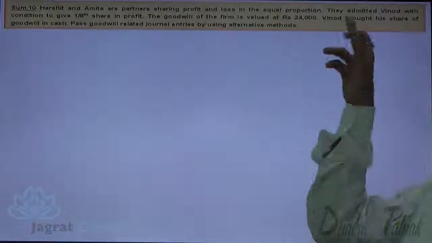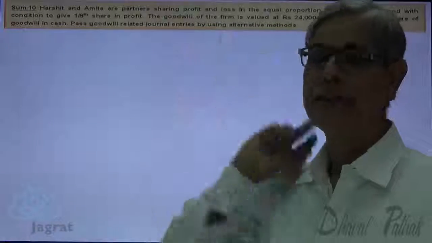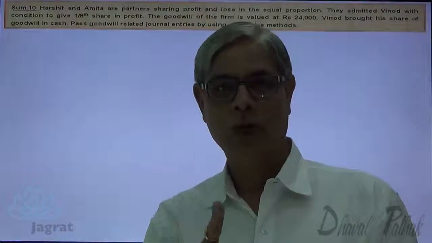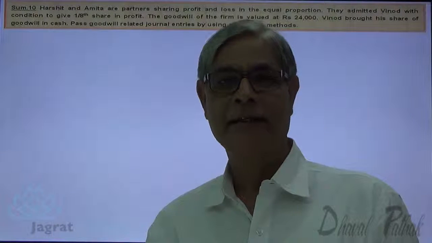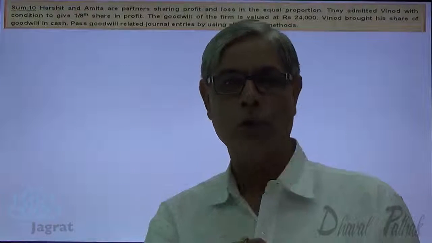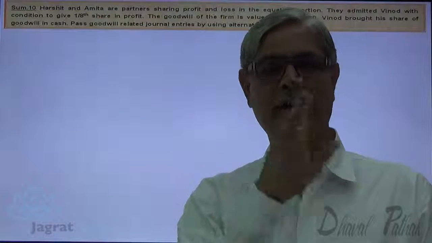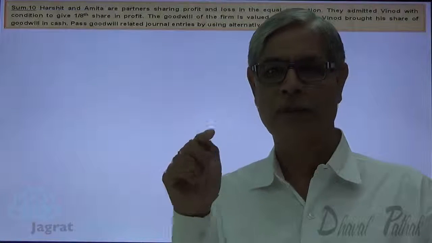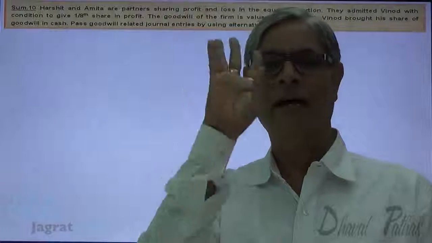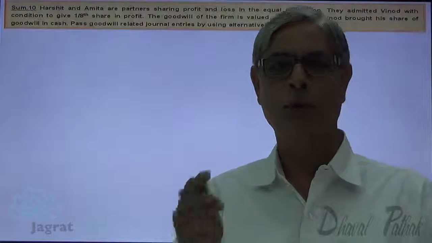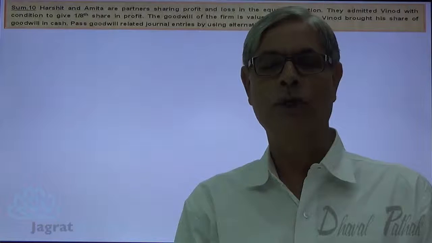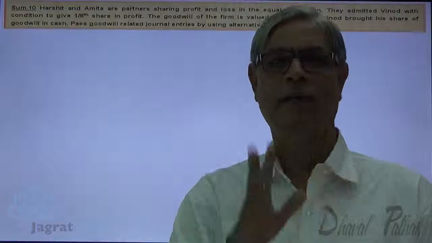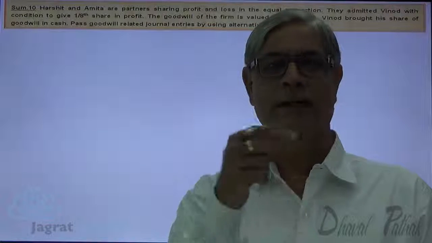So what is the amount contributed by Vinod? Vinod brought his share of goodwill in cash. So Vinod brought what amount in cash for acquiring ownership in goodwill? The value of goodwill is 24,000. He acquires 1/8 of ownership, 1/8 of 24,000. So 24,000 into 1/8, 3,000 is the amount that he is supposed to bring to acquire co-ownership in the asset known as goodwill. So Vinod brings 3,000 for goodwill acquisition of ownership, 1/8 ownership.